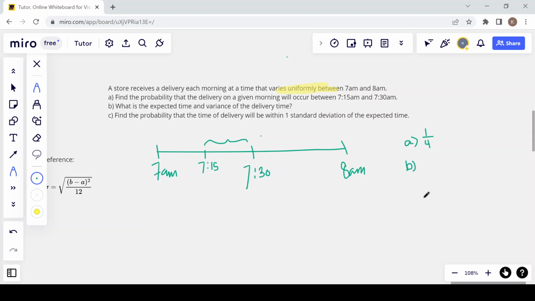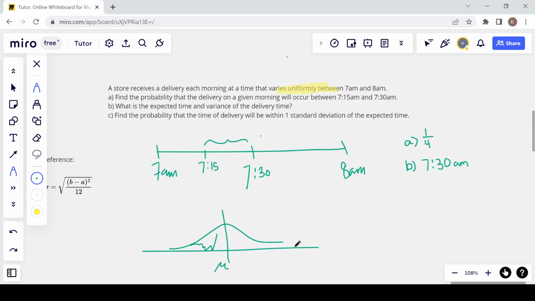Well, the expected time is just the middle. It's 7:30 a.m. Let me say a couple more words about that instead of just telling you. Remember, in any probability distribution, like the normal distribution, mu, or the mean, or the expected value, is the point at which half the probability distribution falls on the left-hand side of the line, and 50% falls on the right-hand side.